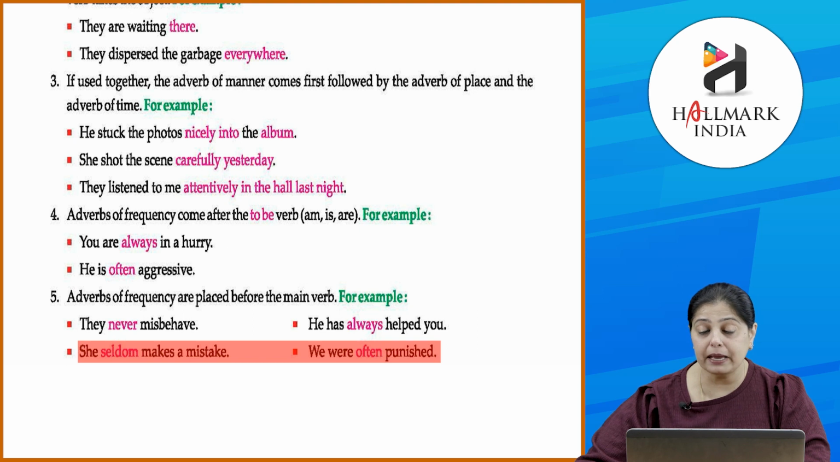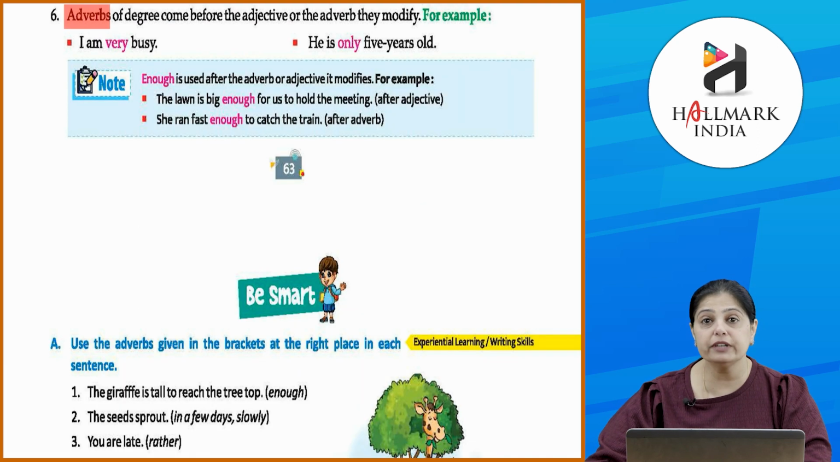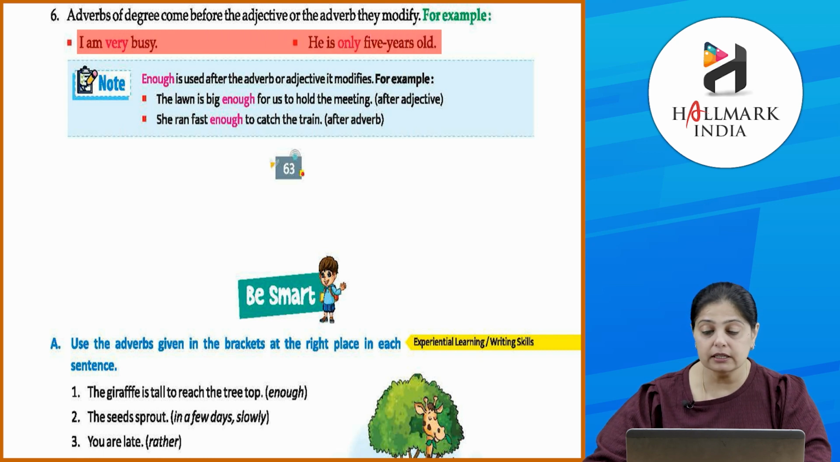जैसे पहले वाले सेंटेंस में आपने देखा था are, is था और इसमें जो है misbehave, mistake, helped, punished, these are main verbs. तो उसके पहले आता है. Clear? Now, adverbs of degree come before the adjective or the adverb they modify. I am very busy. He is only 5 years old. Clear? तो यहाँ पे busy जो है it is an adjective. Okay, and 5 years old मतलब you're describing somebody तो it is an adjective तो उसके पहले आया है.